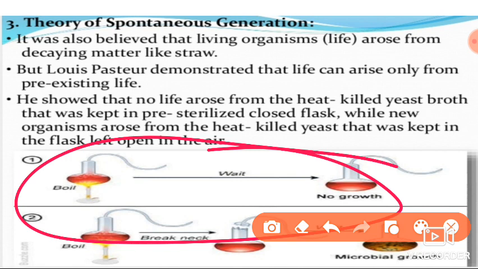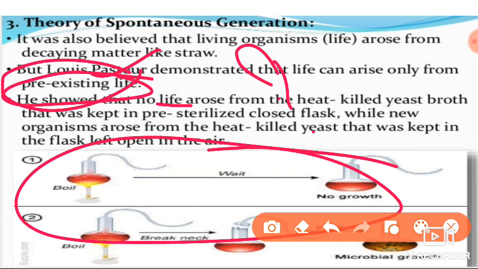And he gave one statement: life originates from pre-existing life. If we are getting a new life, there must be a pre-existing life, and from that pre-existing life a new life arises. This statement was given by Louis Pasteur, but he failed to explain how this pre-existing life originated. The final question asked is how this pre-existing life is present. That he failed to explain.